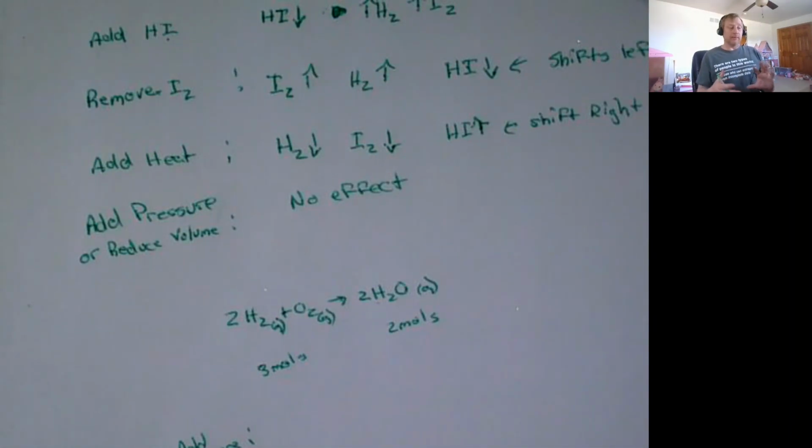And so if we add pressure, the system wants to act to relieve that pressure. And one of the ways it can relieve that pressure is by reducing the number of molecules. So if we add pressure, we push to the side with fewer moles of gas. If we remove pressure, then we push to the side with more moles of gas.